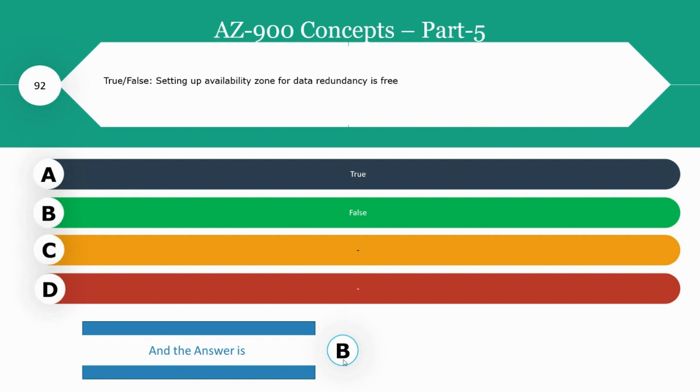Number one is locally redundant storage, which is a bit cheaper. And the other one is zone redundant storage, which is costlier compared to locally redundant storage. And so, in both cases, it is chargeable. And for this question, the right answer will be false.